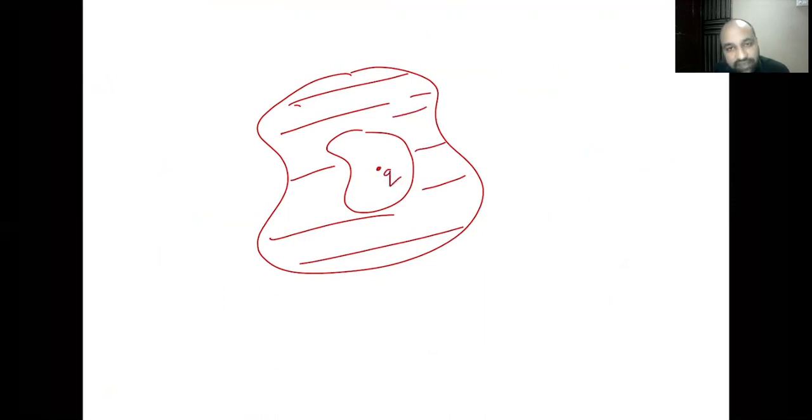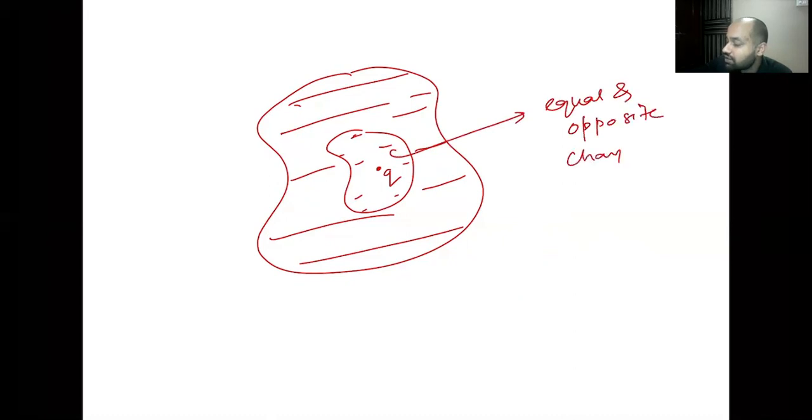If I place a charge inside the cavity, what happens to the charge on the cavity's inner walls? If you remember, we discussed that the cavity's inner walls will get an equal and opposite charge. Meaning, if you place a charge Q inside the cavity, on the cavity's walls, what will be the charge? It will be minus Q. Equal in magnitude, but opposite in polarity. So instead of Q, now on the cavity's walls, you'll have minus Q. Again, we've already discussed this.